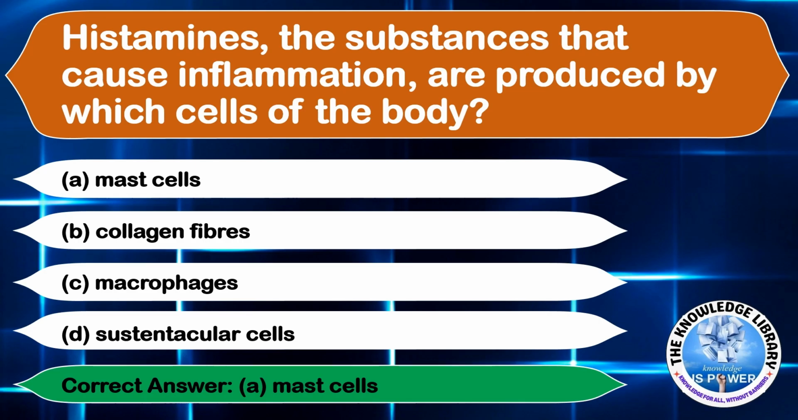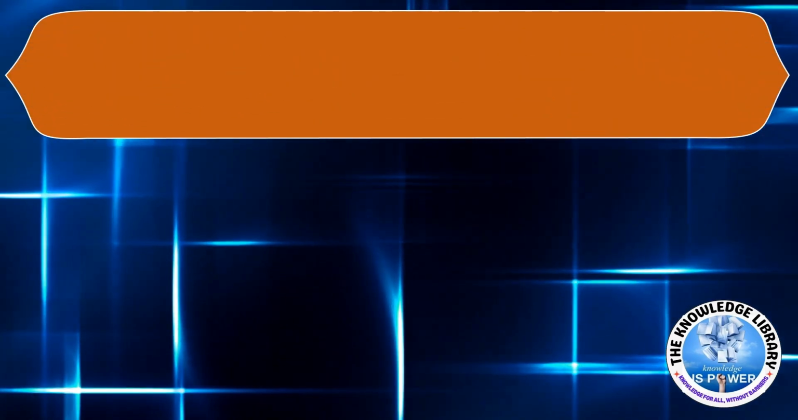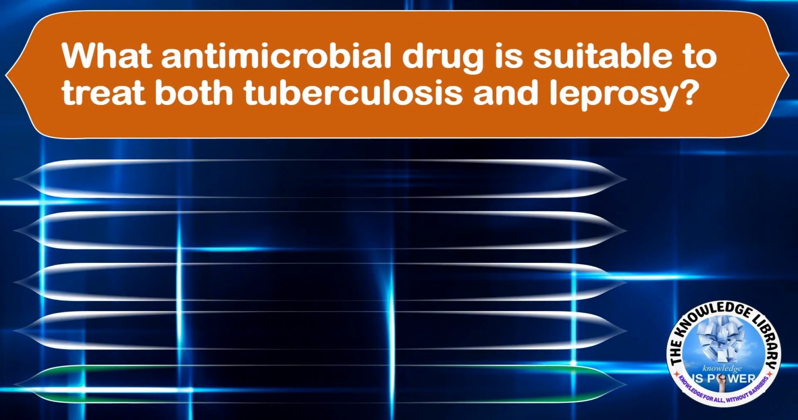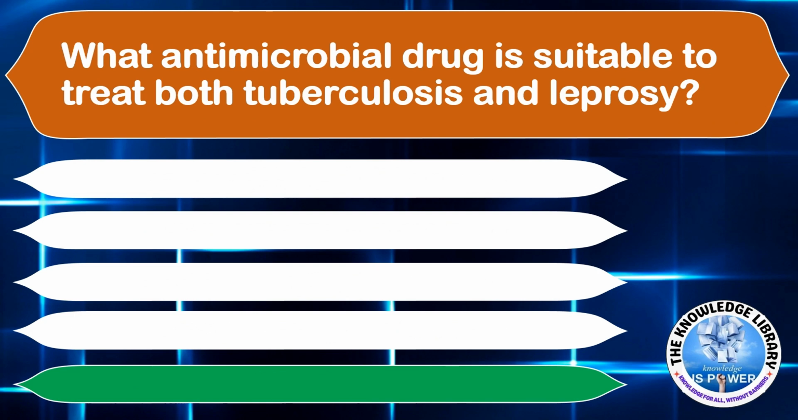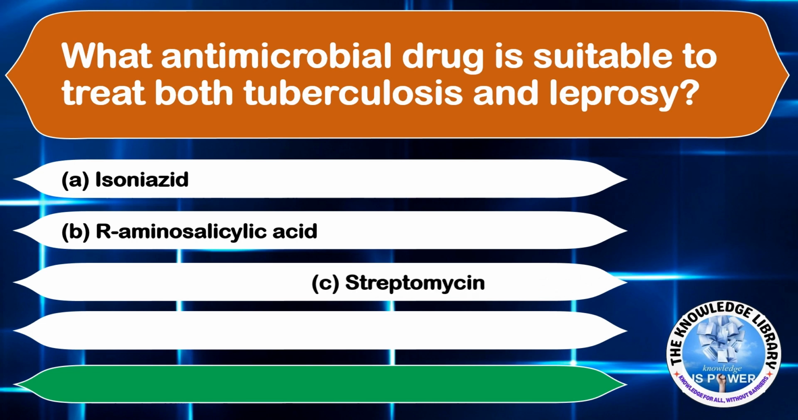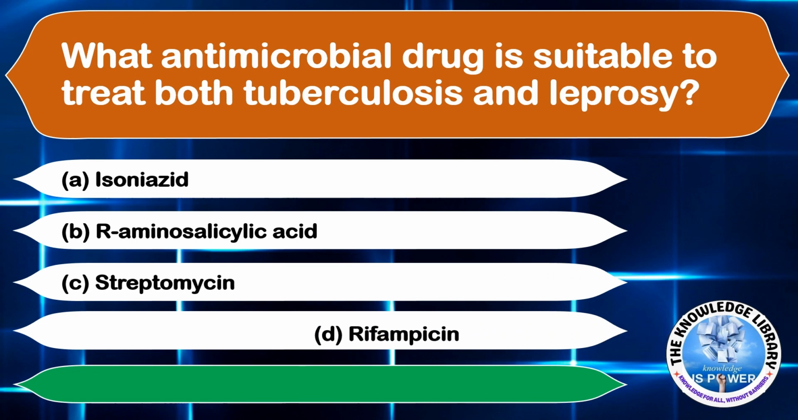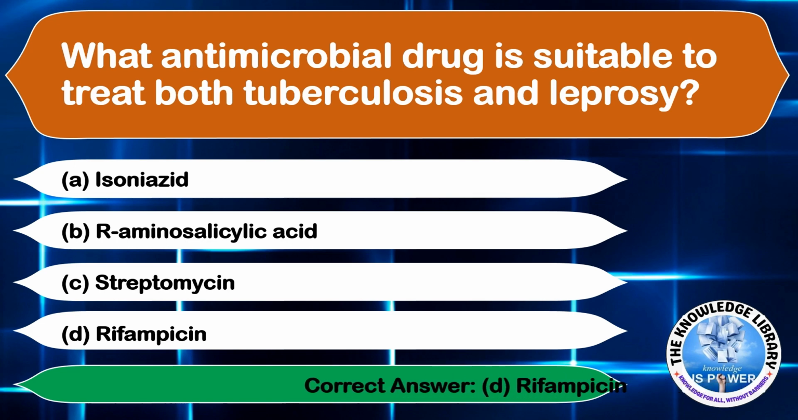The next question is, what antimicrobial drug is suitable to treat both tuberculosis and leprosy? Option A, isoniazid. Option B, para-aminosalicylic acid. Option C, streptomycin. And option D, rifampicin. The correct answer is option D, rifampicin.